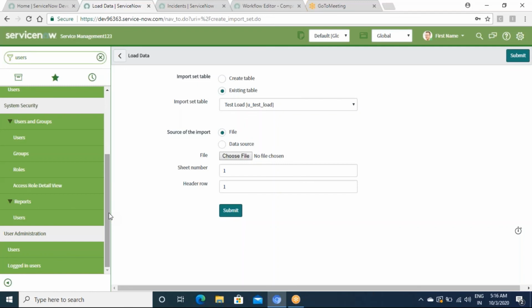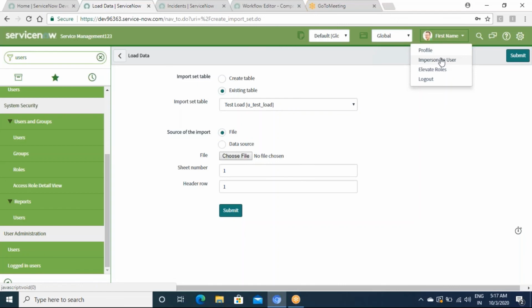So assignment of roles, creation of groups, and for example, if you want to change the theme, change the logo, or from settings change the user preferences for a user. There's something called impersonate user, where as an admin you can impersonate any other user and see what their account looks like. So if they are facing any trouble with their ServiceNow interface, you can impersonate that user and check what issue they are exactly facing.